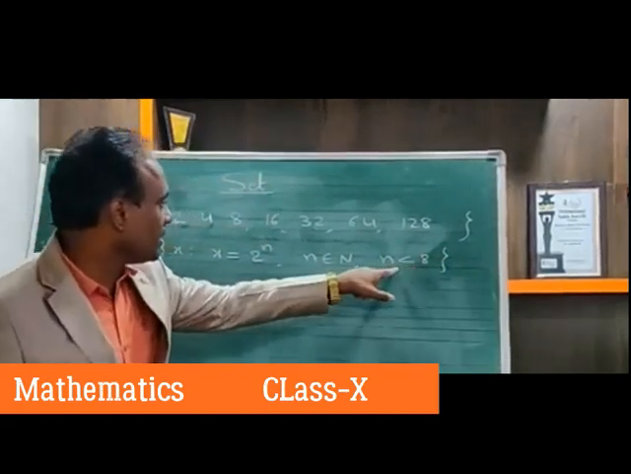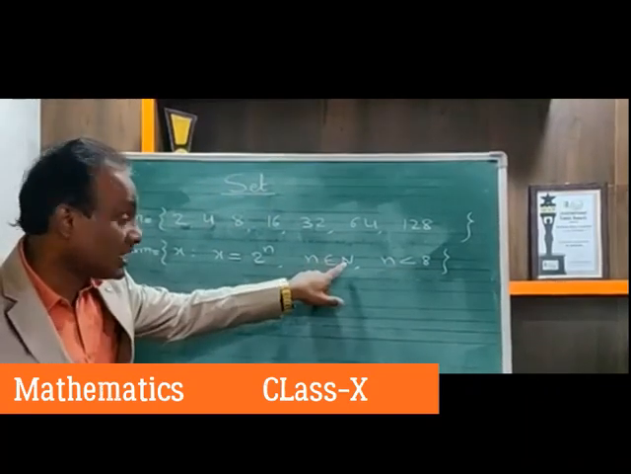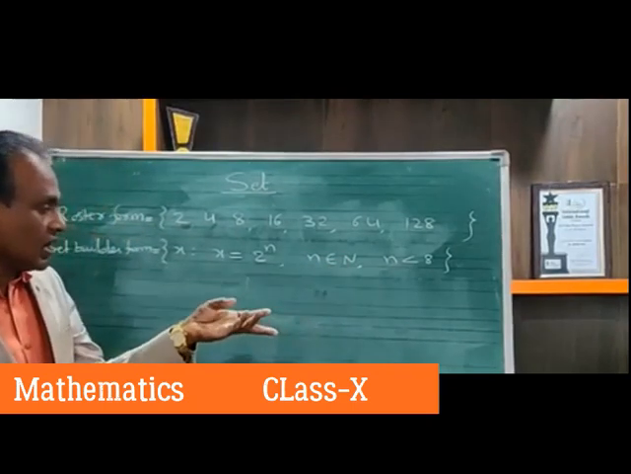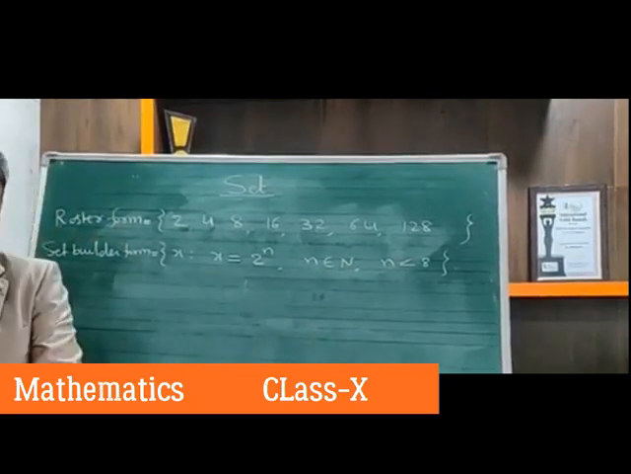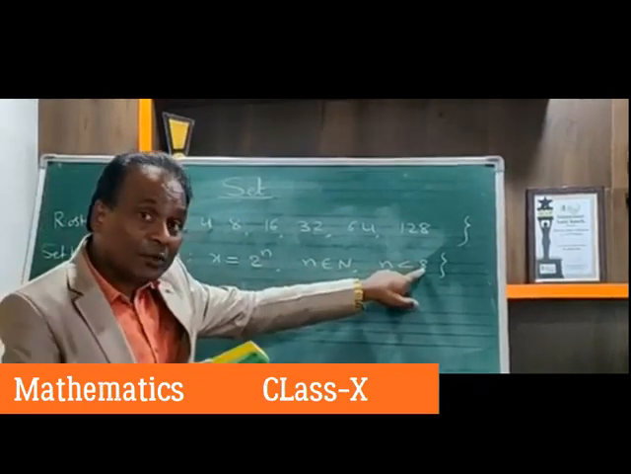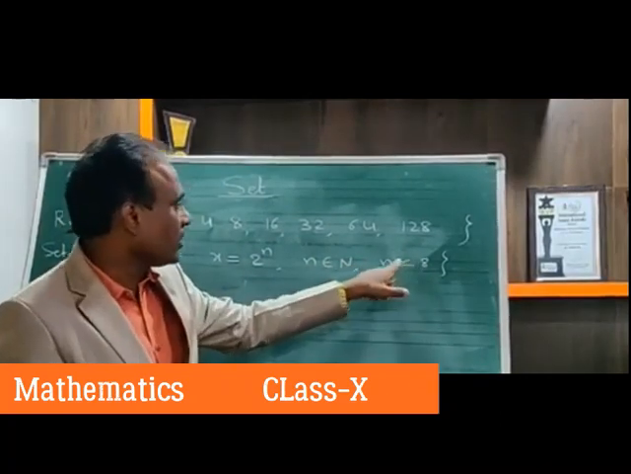Now see, both are the same. Once you check, n is what? A natural number. Natural numbers start from 1, 2, 3, 4, 5, 6, 7 up to infinity. But up to which natural number? Up to 8 only. Less than 8 means 7 only. So up to 7 you can take.